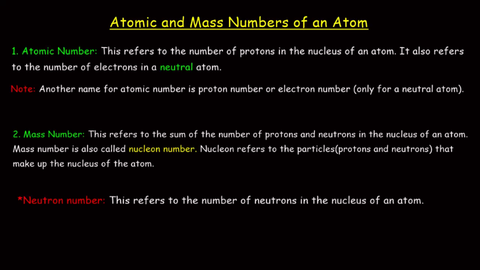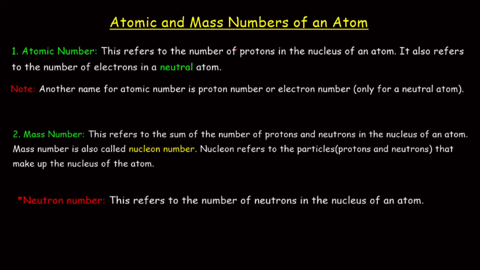These two terminologies are key terminologies that are associated with the atom, even though there are other terminologies that we'll look at as we proceed. So now let's look at what an atomic number is. An atomic number is simply the number of protons in the nucleus of an atom.